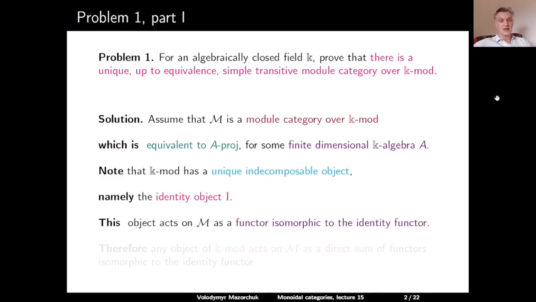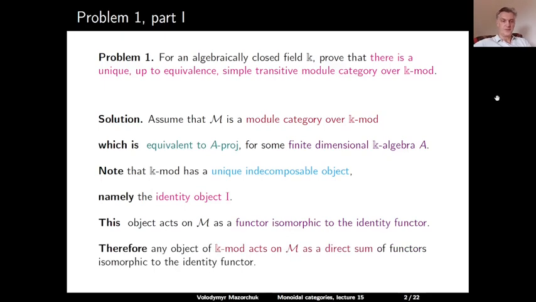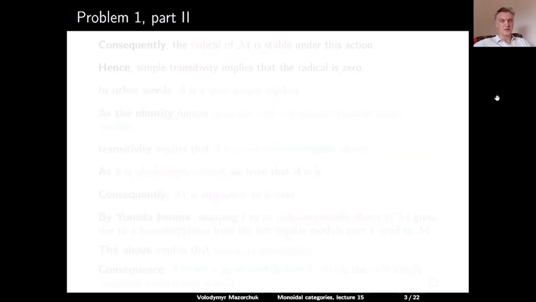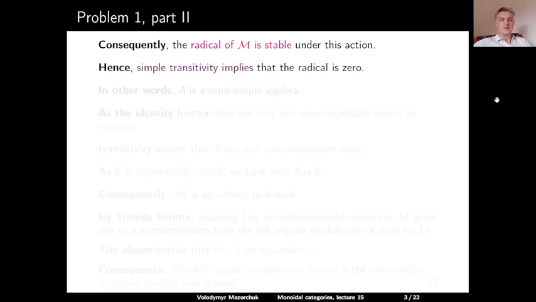And the identity object acts on M as a functor which is isomorphic to the identity functor. Therefore, any object of K mod acts on M as a direct sum of functors isomorphic to the identity functor. One consequence of this is that the radical of M is stable under this action. The identity functor sends radical to radical, and similarly, a direct sum of copies of the identity functor also sends radical to radical.